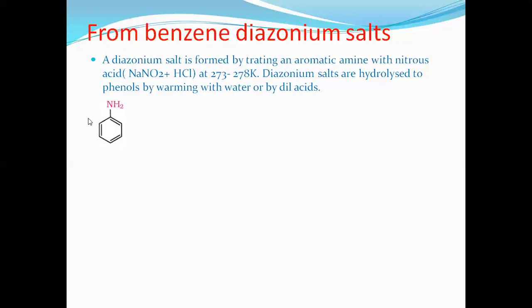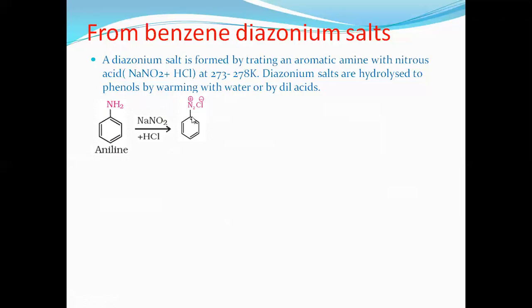Say aniline, an aromatic amine, is treated with sodium nitrite and HCl, nothing but nitrous acid, which gives the benzene. So you can see this is benzene. Di means two. Azo means nitrogen. Ium means positive charge. Chloride, Cl minus.